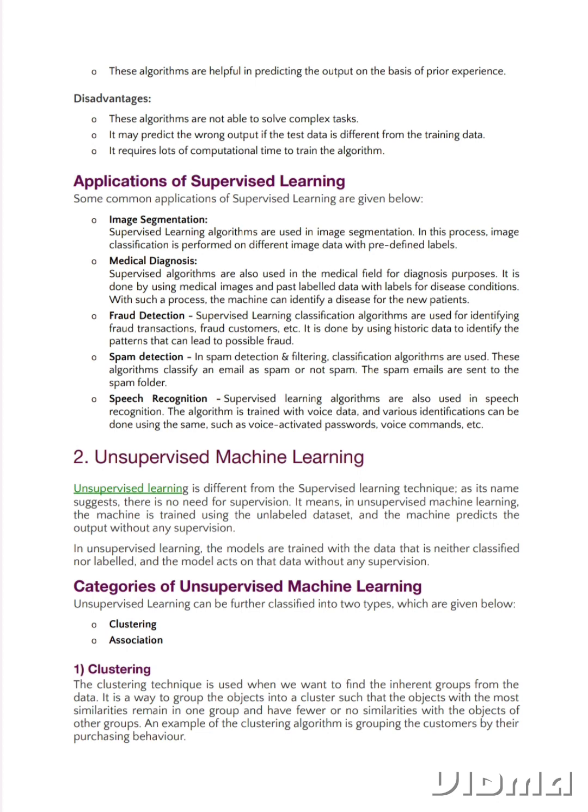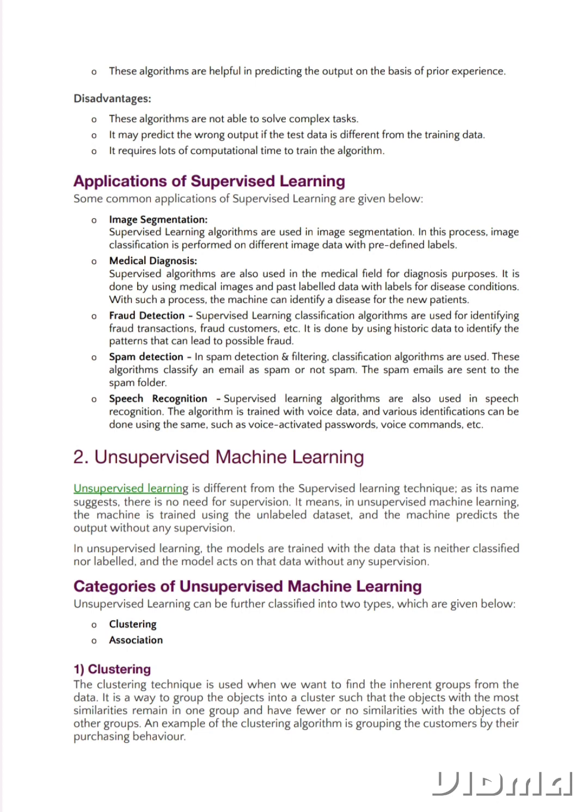These algorithms classify an email as spam or not spam. The spam emails are sent to the spam folder. Speech recognition. Supervised learning algorithms are also used in speech recognition. The algorithm is trained with voice data, and various